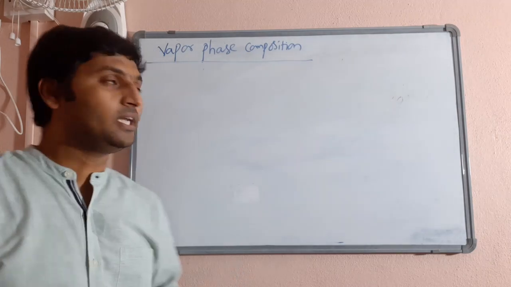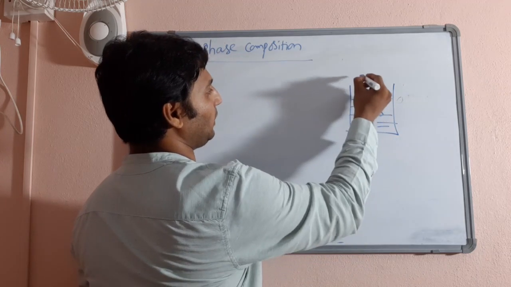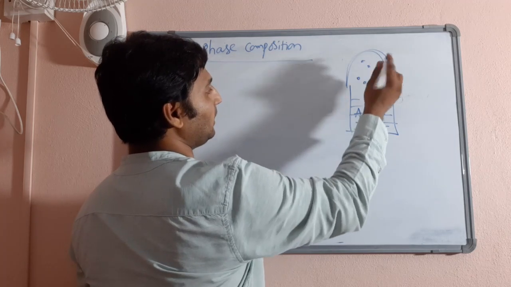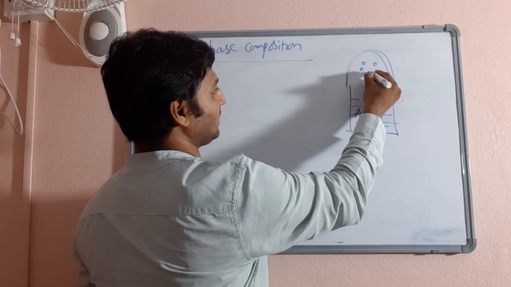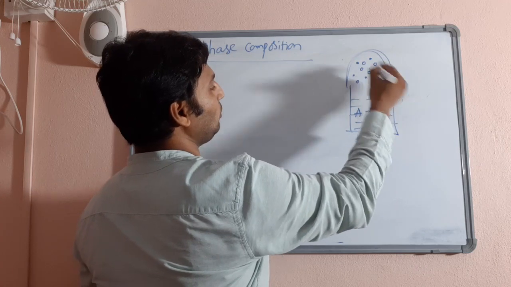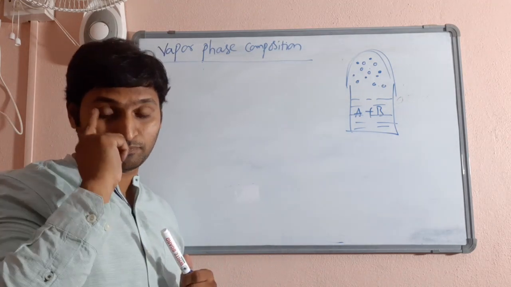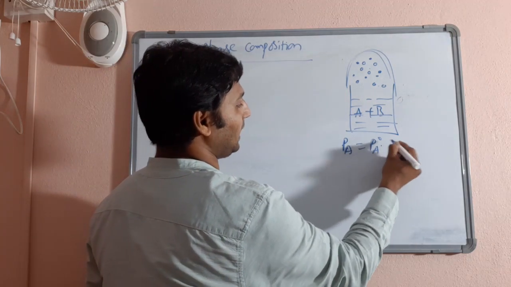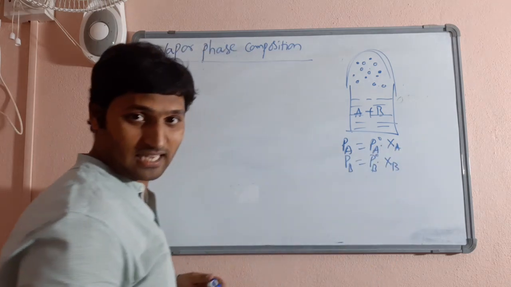Okay. Now, see, we have mixed two liquids, liquid state here, and they are evaporating, and some vapors are formed. Assume it is a closed vessel. Some vapors are formed. I'll assume I'm showing vapors of one liquid A as circles, and vapors of another liquid B as dots, let us say. So the mixture contains both the vapors of A as well as vapors of B. Now from Raoult's law, the formula we wrote, PA is equal to PA naught into XA, PB is equal to PB naught into XB, what we have seen.